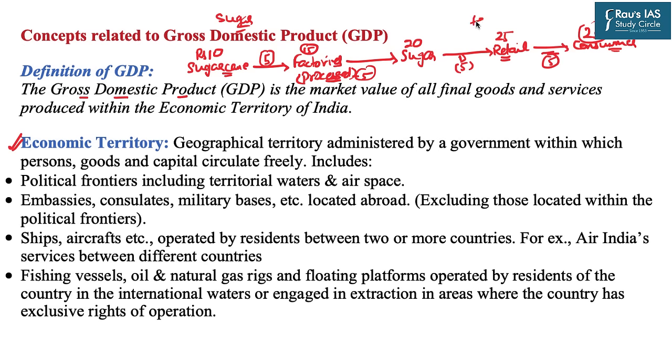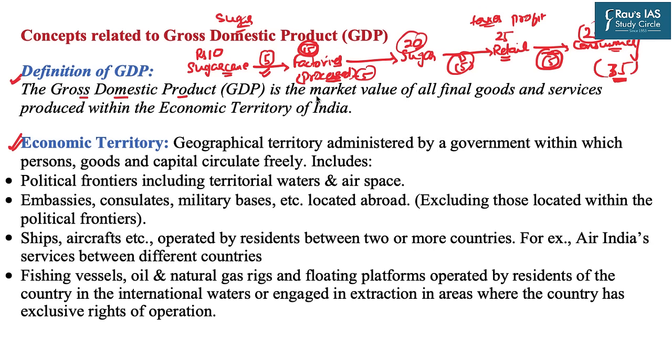Now there are certain taxes also, and certain profit margins which will be added to this, and let us assume that we get it at rupees 35. So this is the final market value of the sugar from the consumer's perspective. This is the final value of the sugar from the factory's perspective. And all these things are the intermediary costs which are added to the final cost. Correct? So now let us see the definition of GDP.